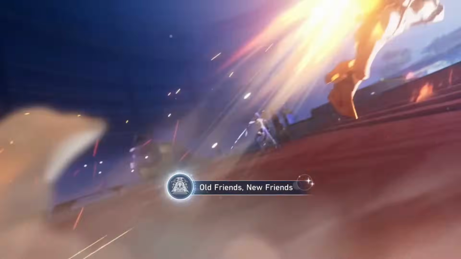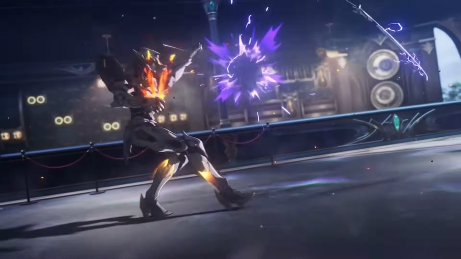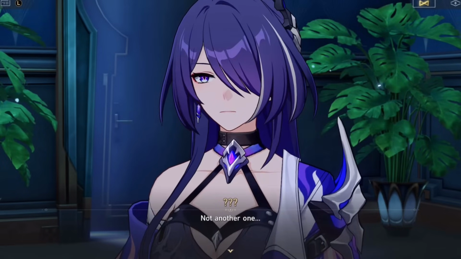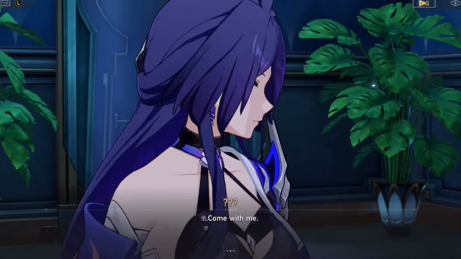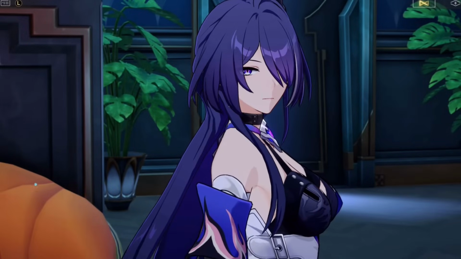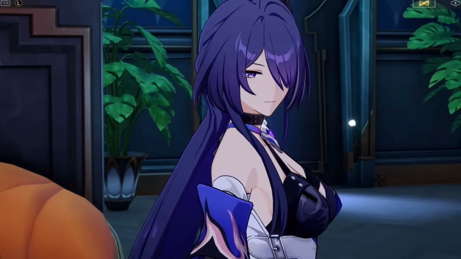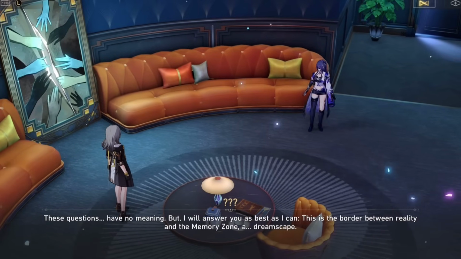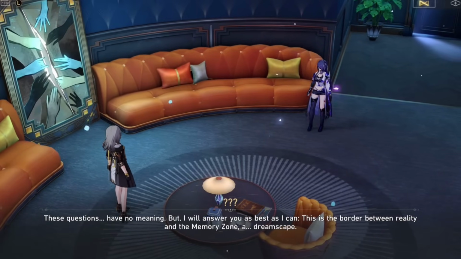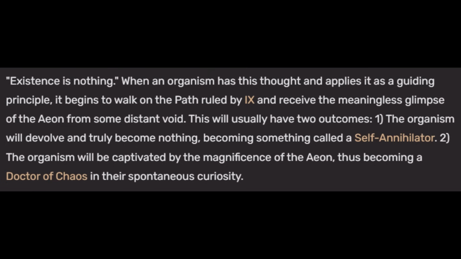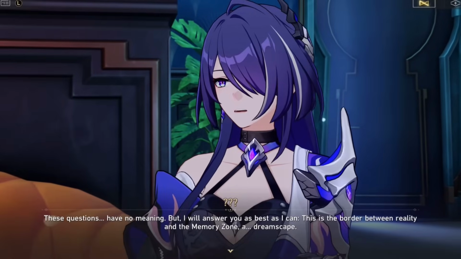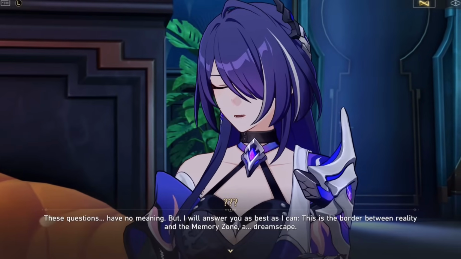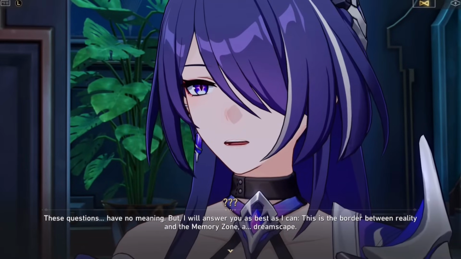IX is all about apathy and meaninglessness. As such, we could argue that it would be unlikely that they will appoint an emanator, though there are other IX followers such as the Doctors of Chaos and Device IX that have formed not due to any action that IX has taken. Even gaining IX's glimpse does nothing, but yet, despite IX seeming to be inactive, it does take these meaningless glimpses. As such, Acheron may have only become an emanator if IX deemed it to be a meaningless act, something that doesn't amount to anything.